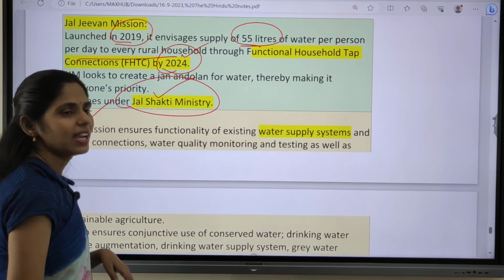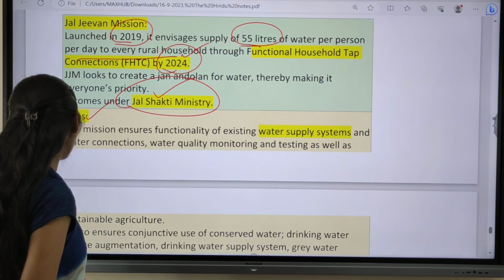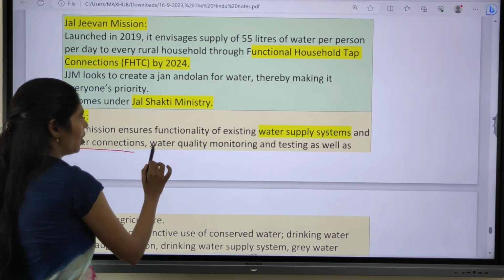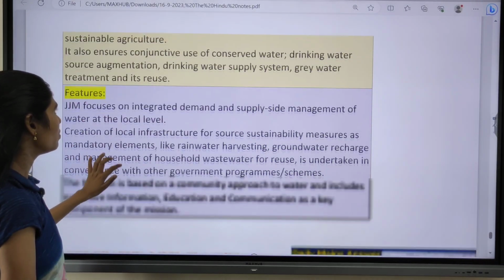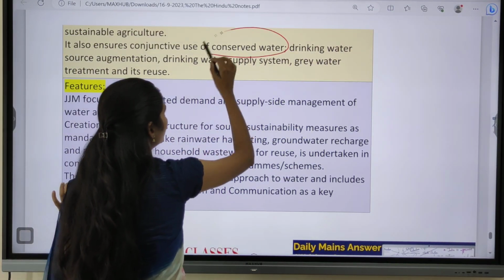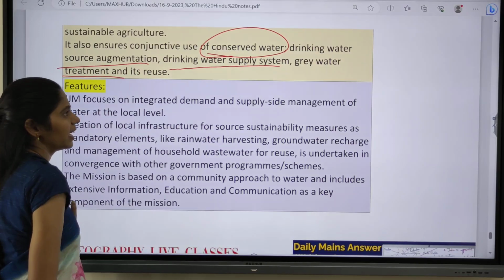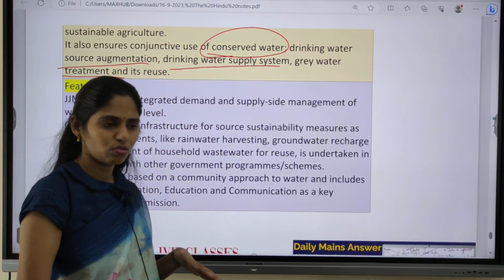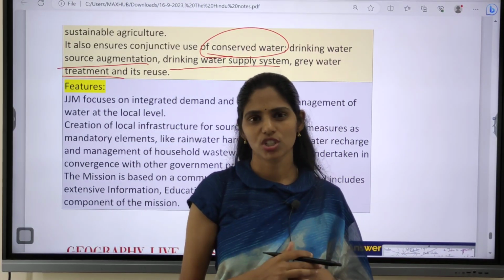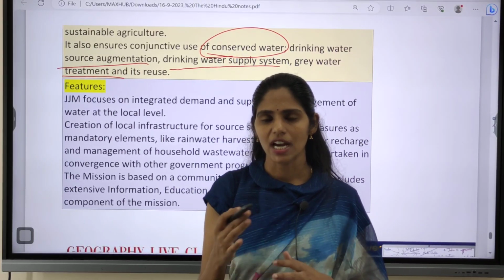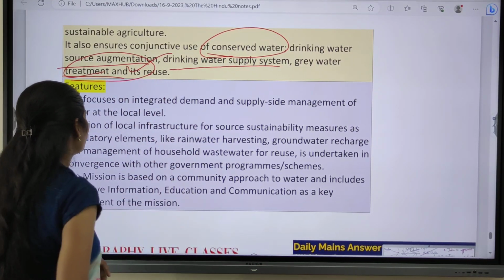And what is the important aim? The important aim is to supply water to the functional households, so they are focusing on water connections, water quality monitoring, as well as testing, and even sustainable agriculture. They are also focusing on conservation of water and drinking water source augmentation, drinking water supply system, and grey water management. Grey water is nothing but domestic wastewater. The wastewater which we generate after cleaning of utensils or after washing, after bathing, etc. That water comes under grey water. So they are also focusing on this grey water treatment and management.